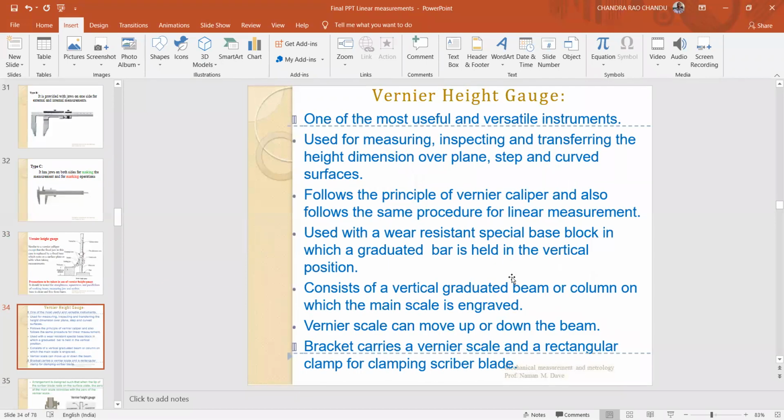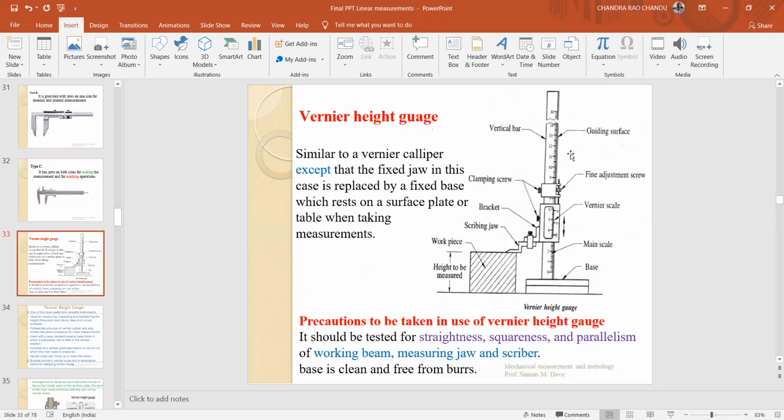The vernier height gauge is one of the most useful and versatile instruments, used for measuring, inspecting, and transferring the height dimension over plane, step, and curved surfaces. It follows the principle of the vernier caliper and the same process of linear measurement. Use it with a weight resistant special base. In this case also, the measurement procedure is the same.